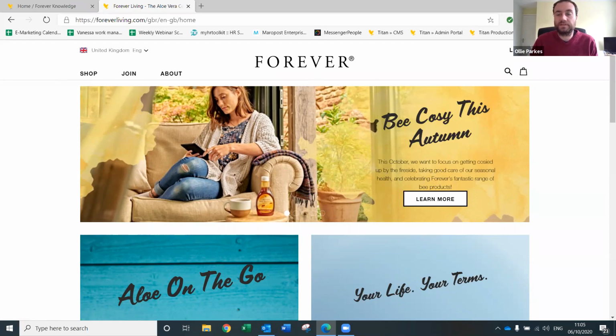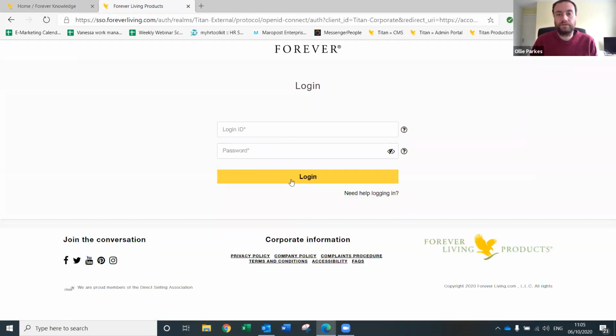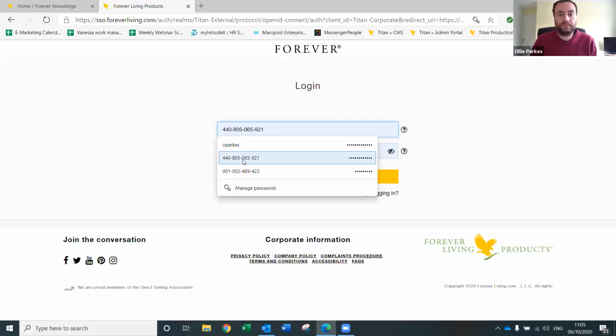So to get there, you'd press login at the top right-hand corner here of foreverliving.com. And I'll bring up this page. At the top here, it's the login FBO login ID. If you hover over it, it'll tell you exactly what that means. So it's the FBO ID, your username, or your email. So you type that in. So if I'm just using my test account, it would be this one here.